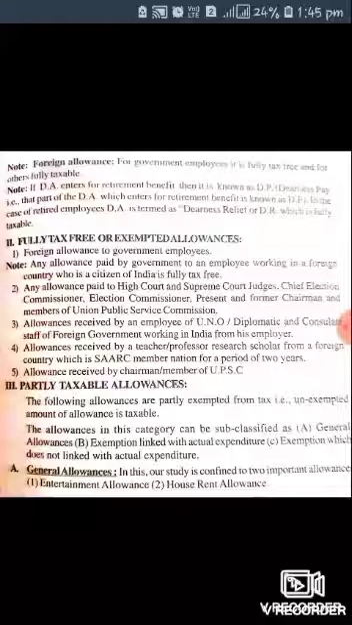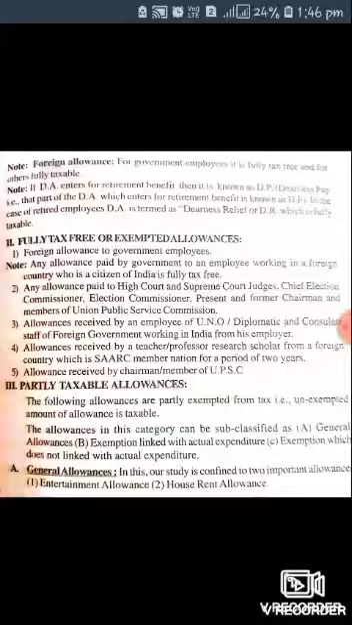All allowances received by an employee of UNO, and by diplomatic and consulate staff of a foreign government working in India from their employer, are exempted. Allowances received by a teacher, professor, or research scholar in a foreign country which is a SAARC member nation, for a period of 2 years, are exempted. And allowances received by the chairperson or a member of UPSC are also exempted.